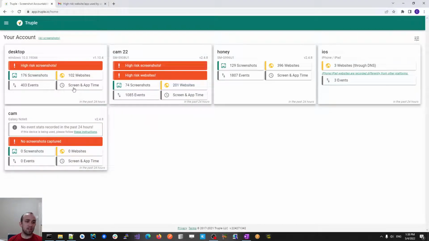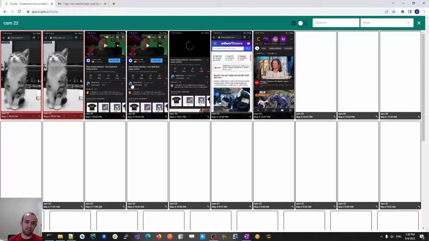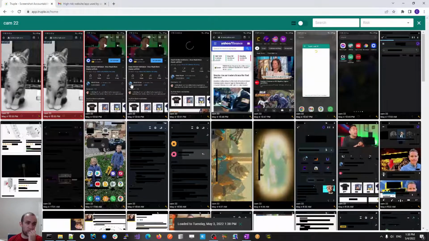Okay, and then we also have a screen and app time report that we can show you as well. So I'm going to jump over to my Android phone, which is right here, to give you a sense of this report. Now, we have a test website that we'll use called badexample.com. I loaded this about 40 minutes ago.